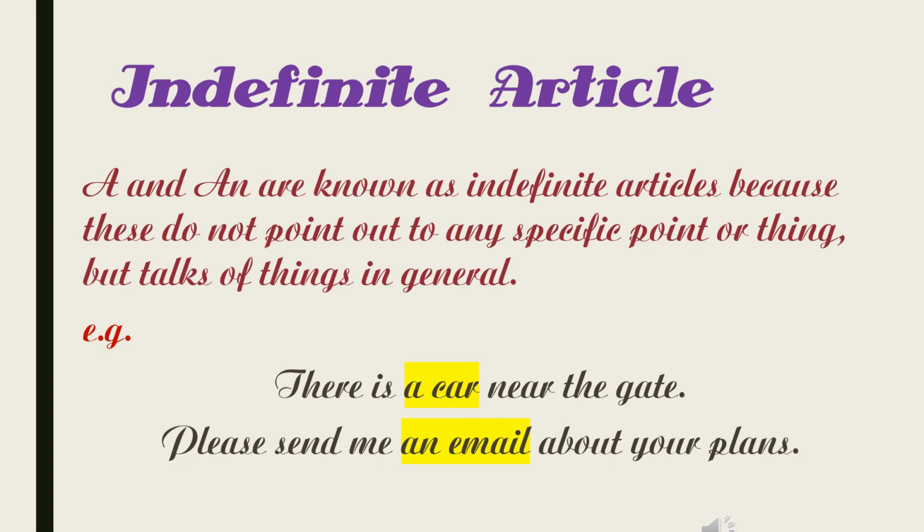Example, there is a car near the gate. Please send me an email about your plans. In each case, the articles a and an do not specify which car or which email is being spoken about.